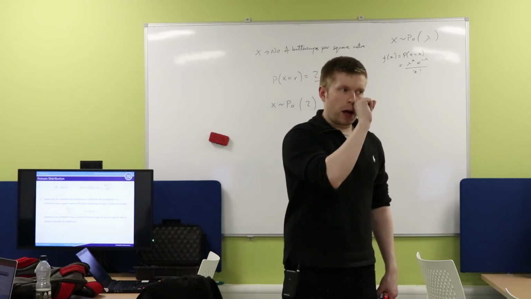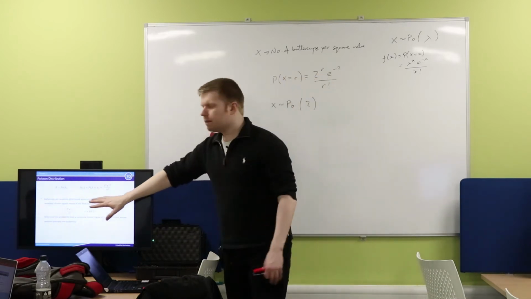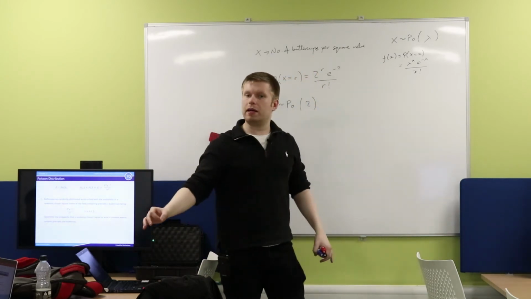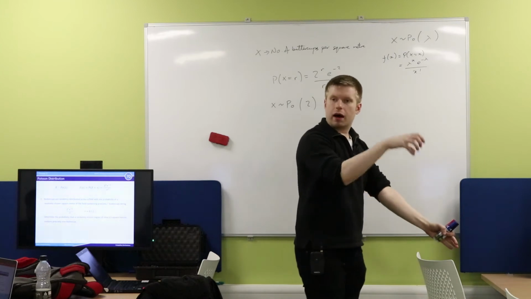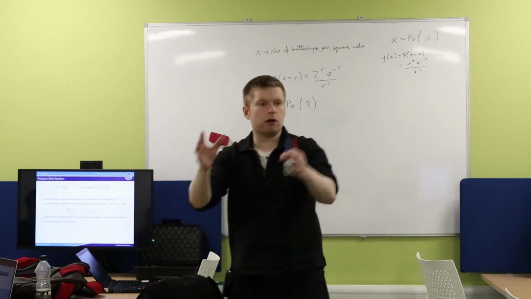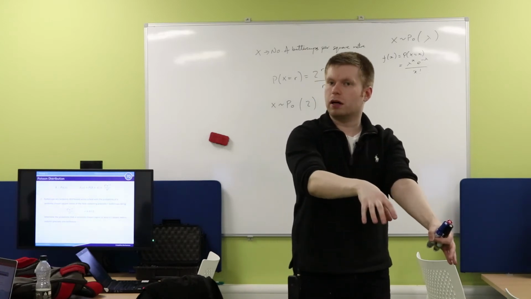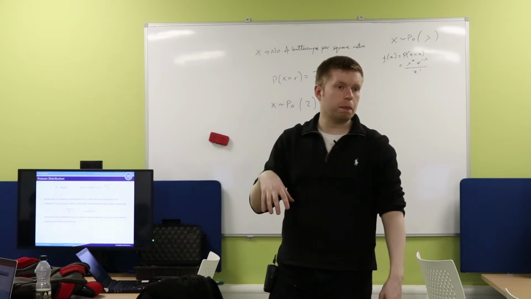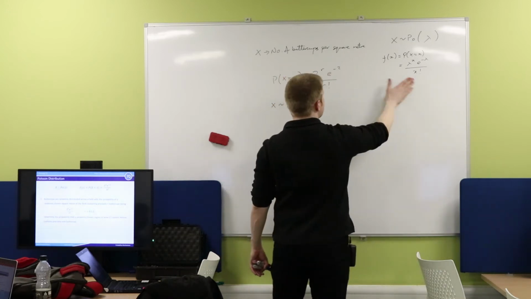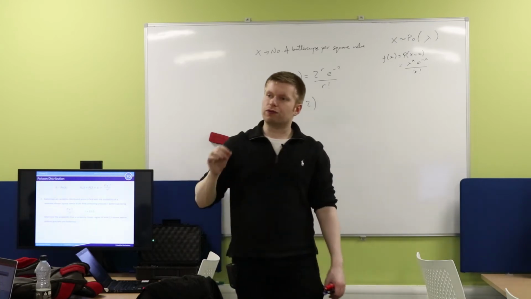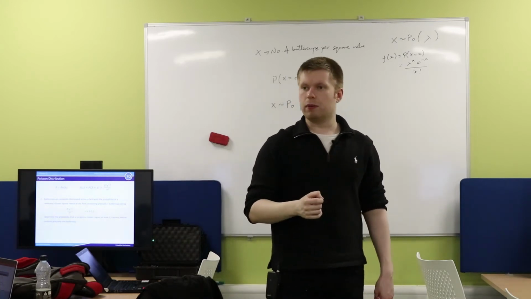Okay, so you can think about it as happening at a rate. I'm having 2 buttercups for every square metre. So if I look at this square metre, I expect 2 buttercups. If I look at this square metre, I expect 2 buttercups. So it is happening at a kind of rate. But also you can see from the way that I've constructed the probability mass function that it looks very, very similar. Are you happy with that?